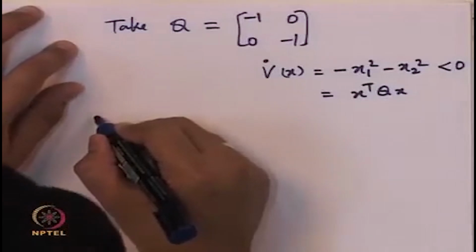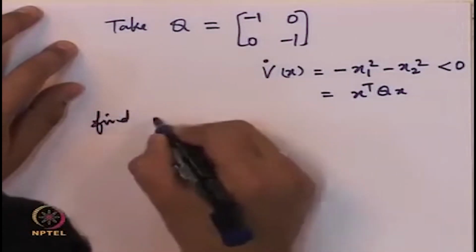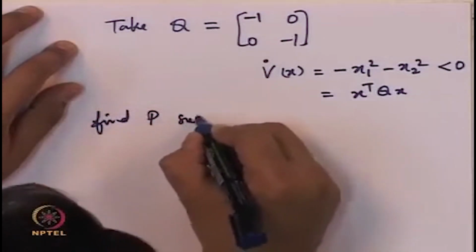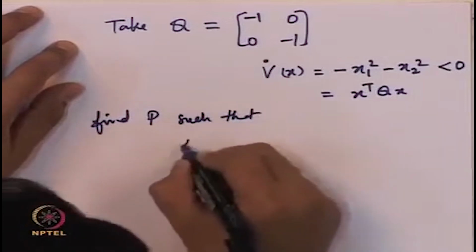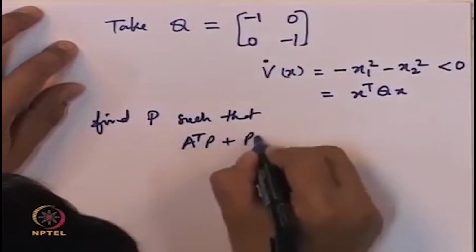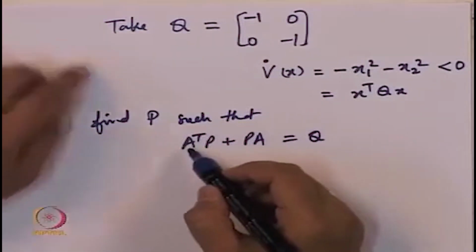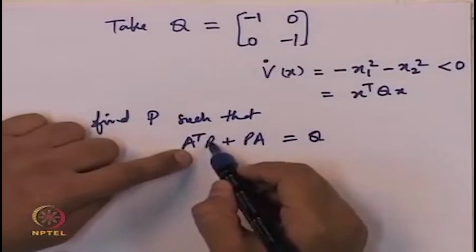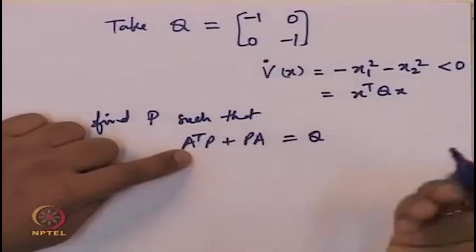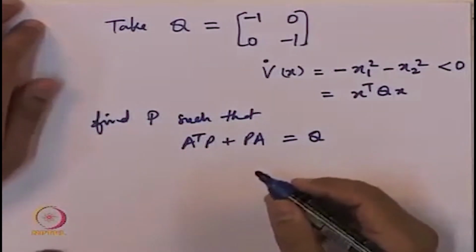So for this particular q, we will now look for a p such that A transpose P plus PA is equal to this q. Because that particular A is Hurwitz, the P that we will obtain from this equation will turn out to be a positive definite matrix.